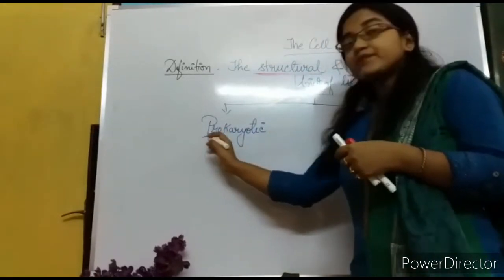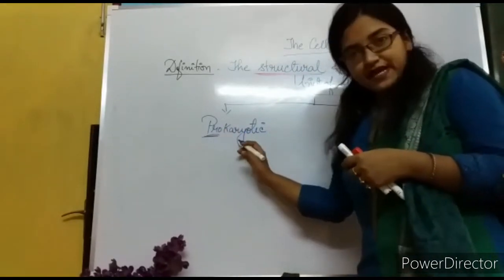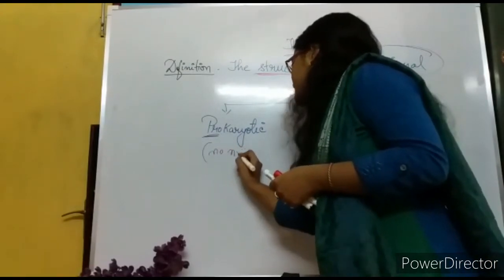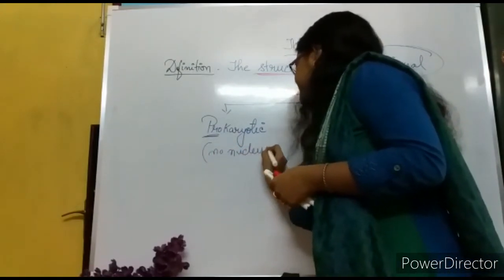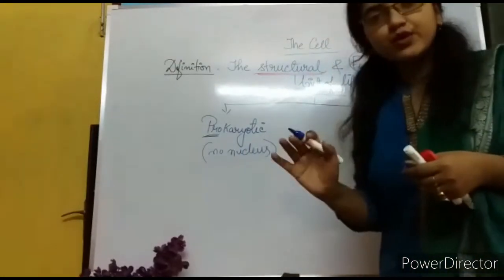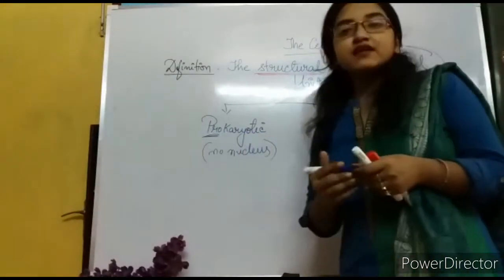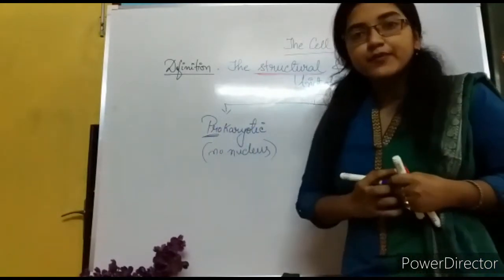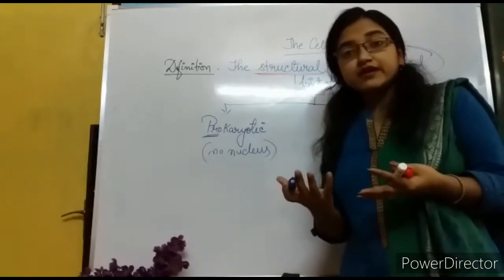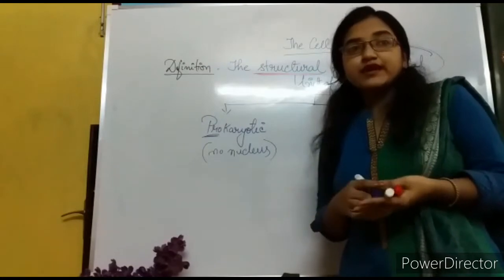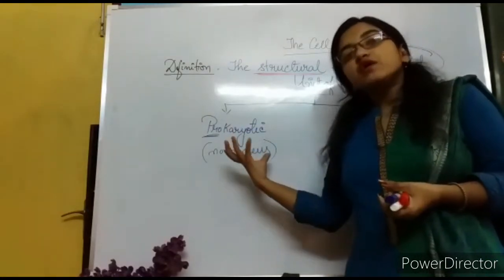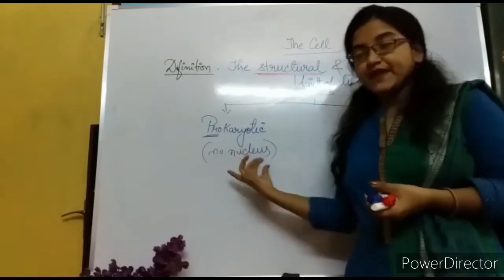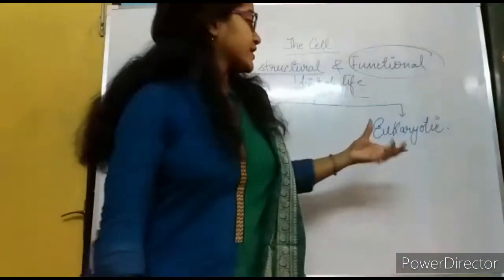First of all, prokaryotic is a primitive type of cell which has no nucleus. Mainly this type of cell we find in bacteria, protista, green algae, blue-green algae or any kind of algae. So we find this kind of cell. Now let's come to the eukaryotic.